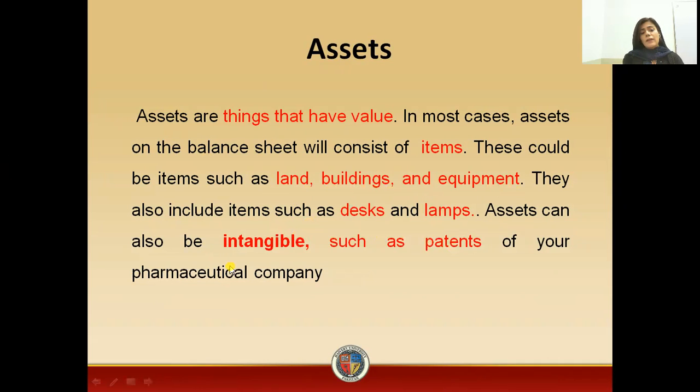Now, definitely, these are the things which are tangible. Now, intangible things can also be included in assets. For example, the patent of your pharmaceutical company.